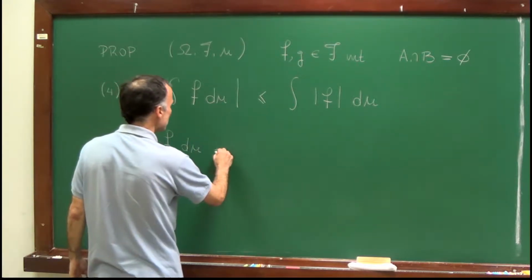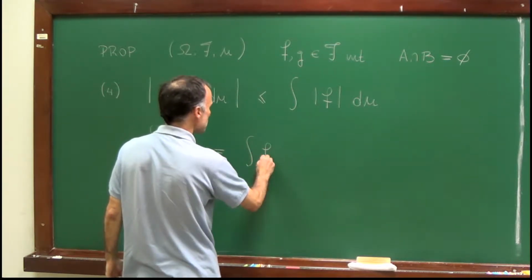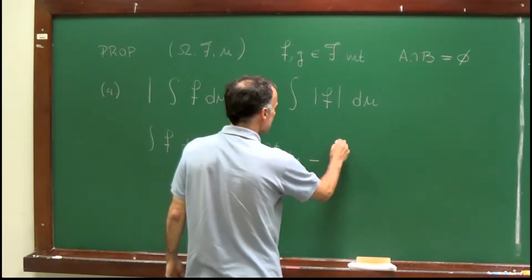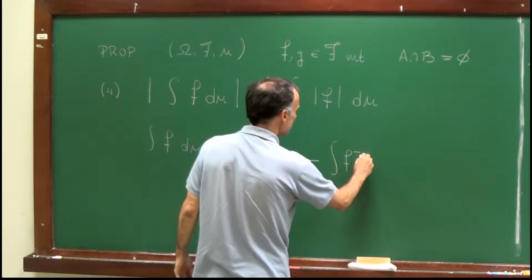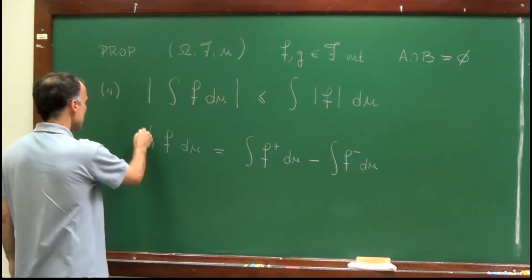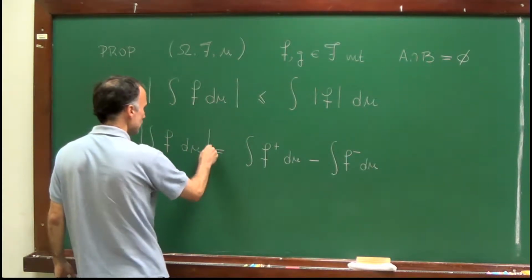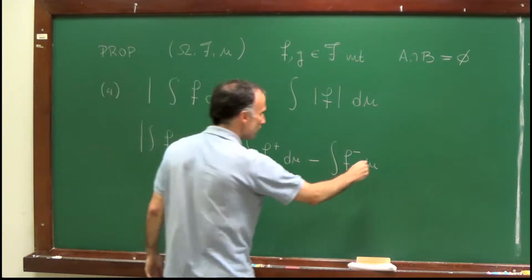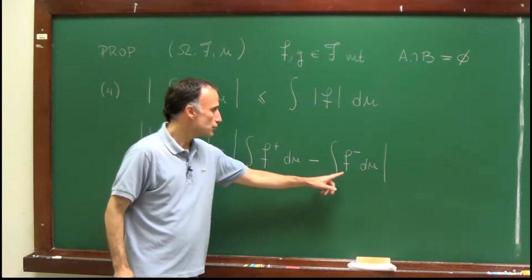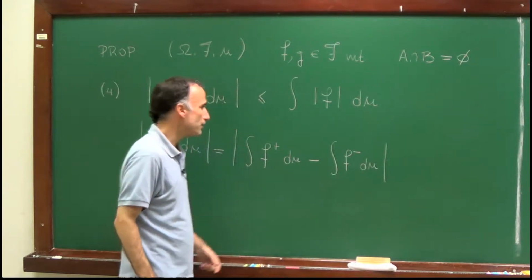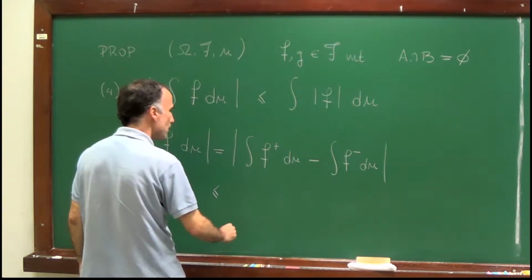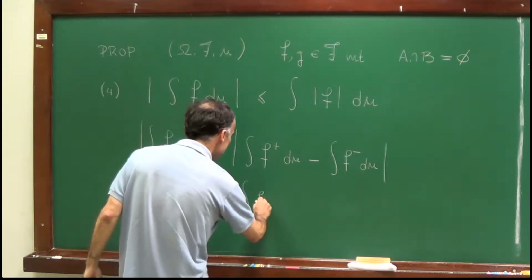So the integral of f dμ is the integral of the positive part minus the integral of the negative part. So if I take the absolute value of this quantity, this is the absolute value of that quantity. These two numbers are non-negative, so their absolute value is bounded by the sum of these two values.